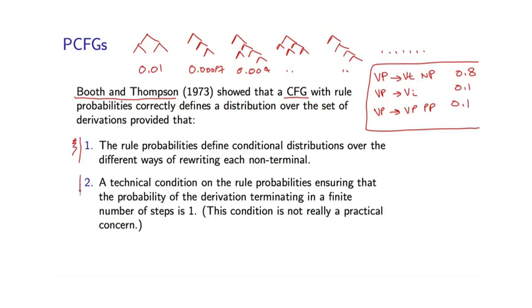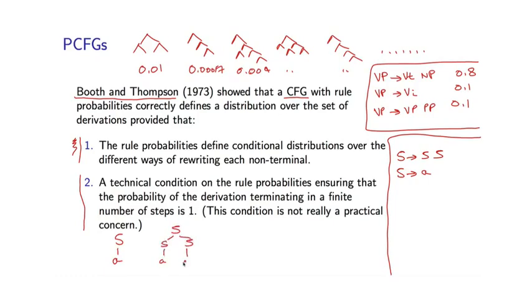I'll just briefly mention, though, that there are some other conditions which are rather technical, and we'll go over them very quickly, although they are somewhat interesting. So let me give you an example of a grammar which satisfies this first condition, but does not define a distribution over possible trees. The rules in this grammar are very simple: S goes to S S, or S goes to A. And so we'll generate parse trees like this, or this one right here, and so on.